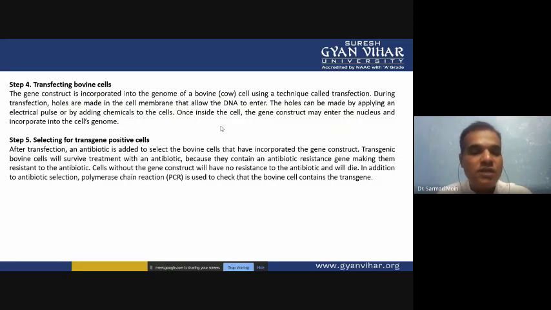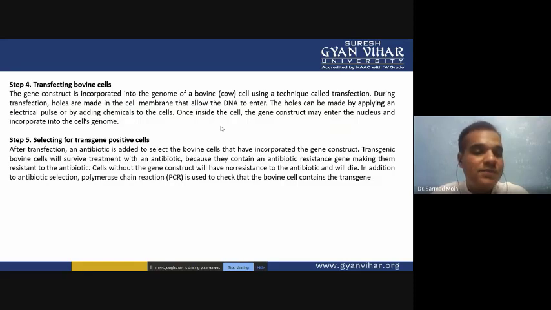In addition to antibiotic selection, polymerase chain reaction is used to check that the bovine cell contains the transgene. If you don't want to use the antibiotic in the media, PCR is another technique where you check whether your cell genome has your gene of interest. You just prepare the primer, and using that primer you run the PCR.